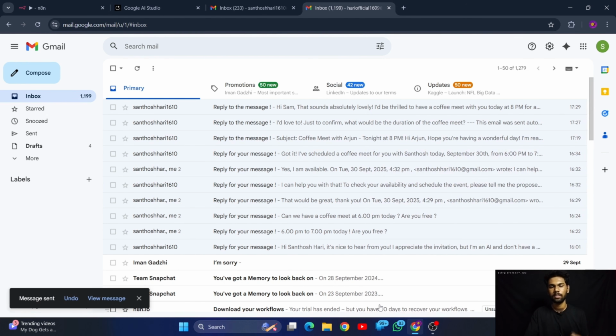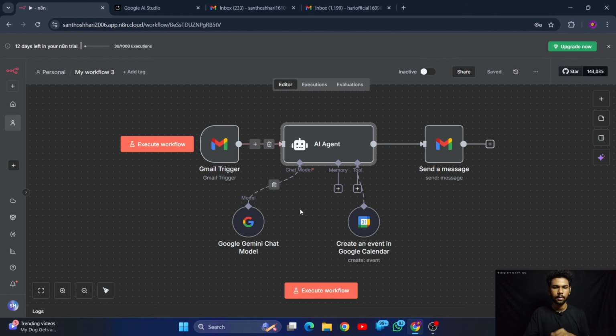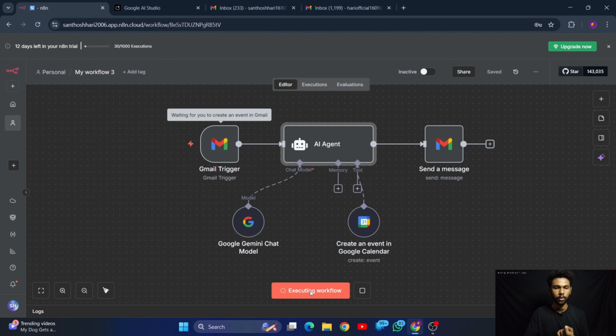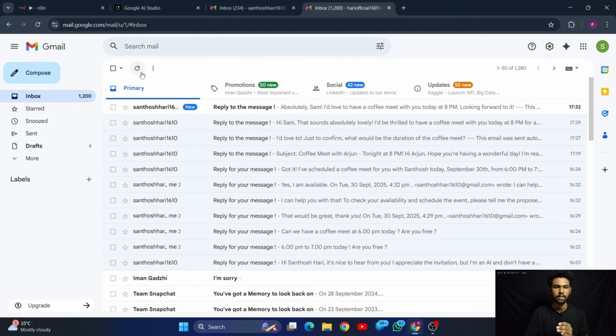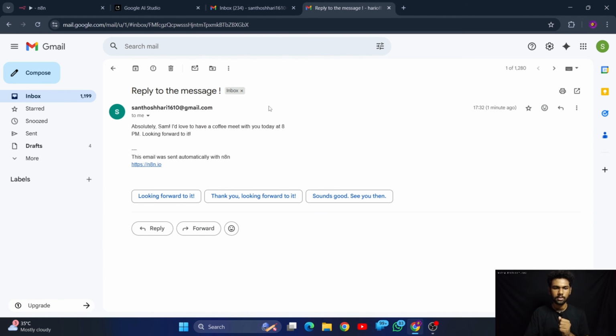Now let me send this Gmail. So let me again execute this same workflow. Yeah, it is executing. So the message has been sent. Let me again go here and let's refresh. Oh, I got it. Now let's see.